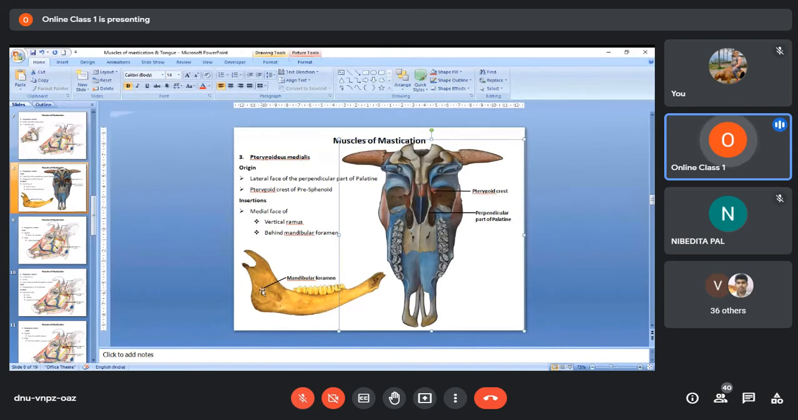Here you have one foramen. This is the mandibular foramen. And the point of insertion is where? It is on the vertical ramus behind the mandibular foramen, that means in this area. In this area, the pterygoideus medialis muscle will insert. Origin is from two areas, from the pterygoid crest and the perpendicular part of the palatine, and insertion is on the medial surface of the mandible behind the mandibular foramen.